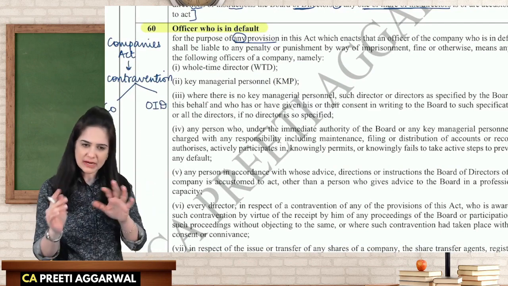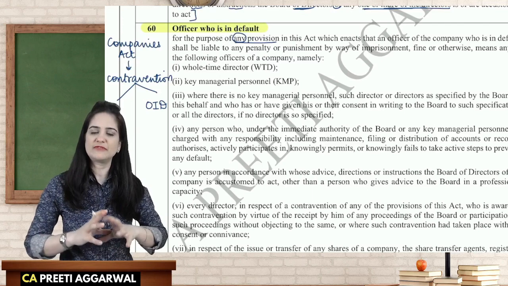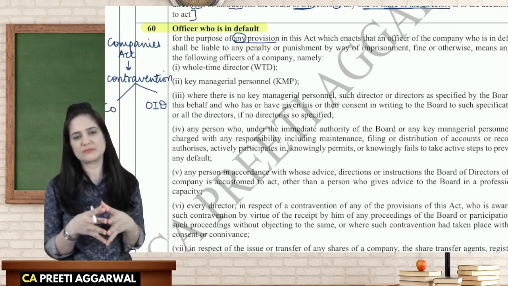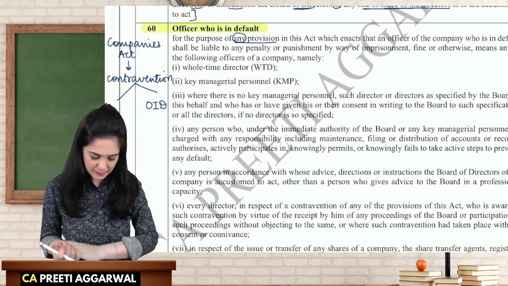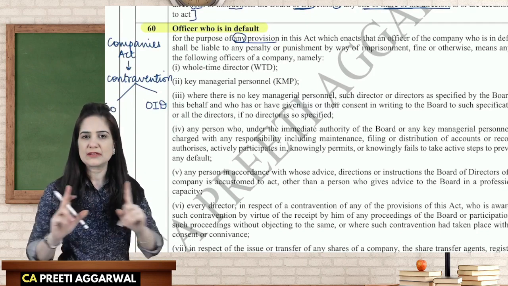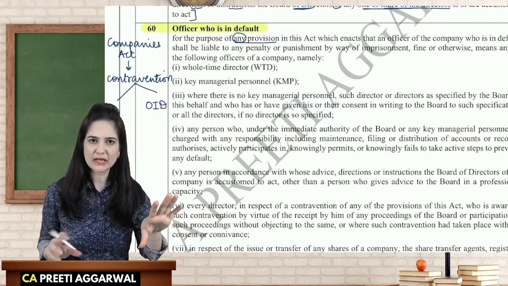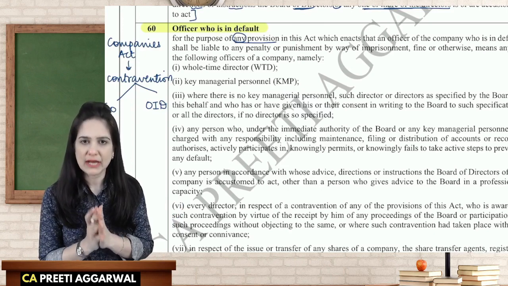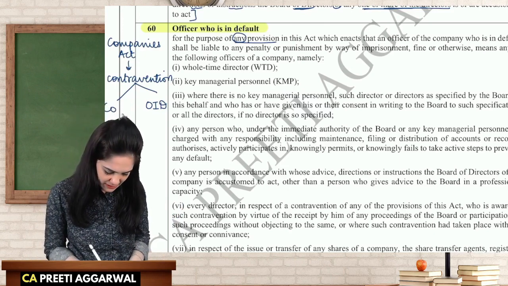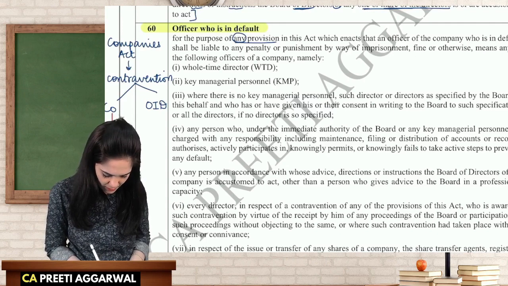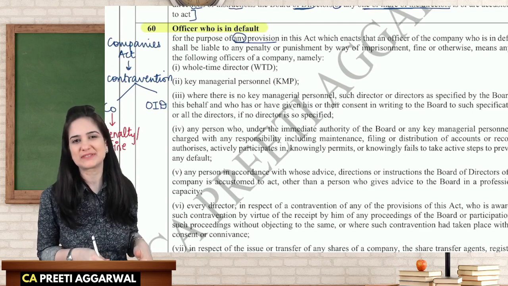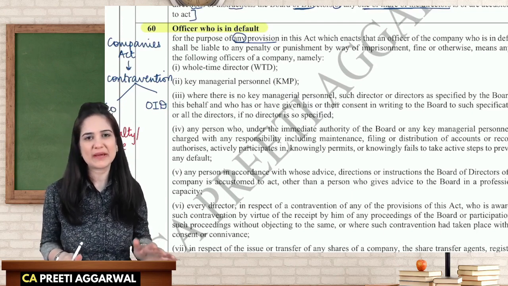There are cases wherein we hold both liable. There are certain circumstances wherein the officer will be held liable. So in case of contravention, we hold the company and the officer in default liable. As far as a company is concerned, the company is subject to penalty or fine only, because you cannot imprison an artificial person. So the company will have to pay either fine or penalty.